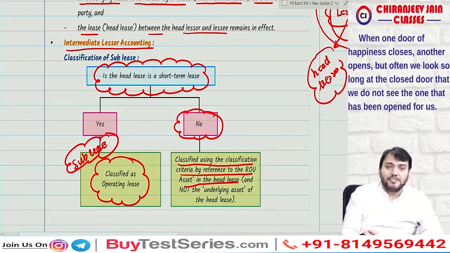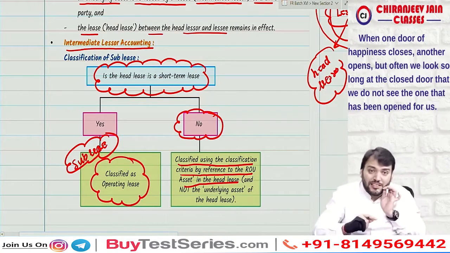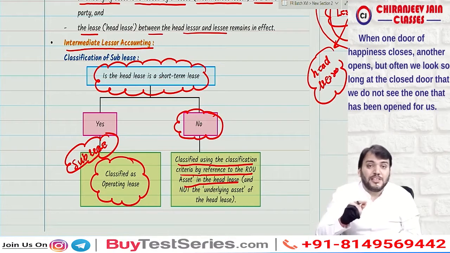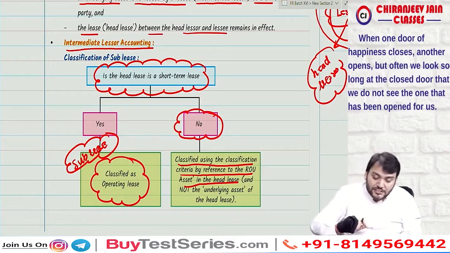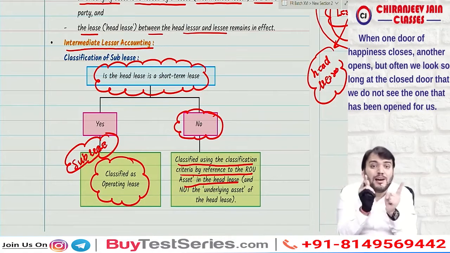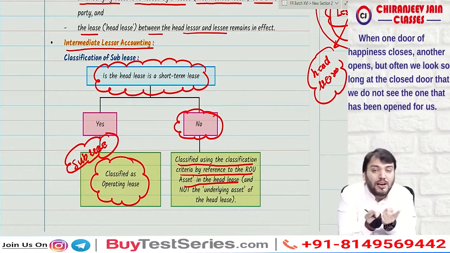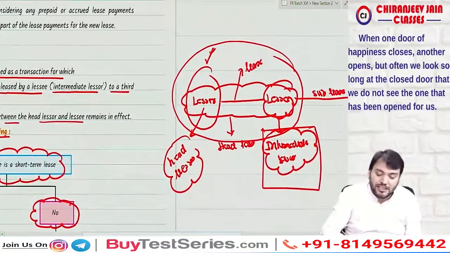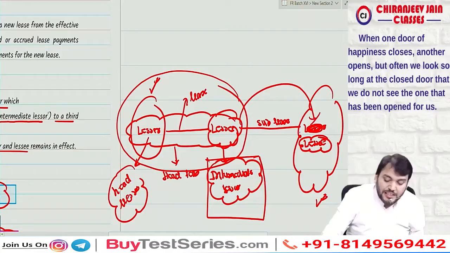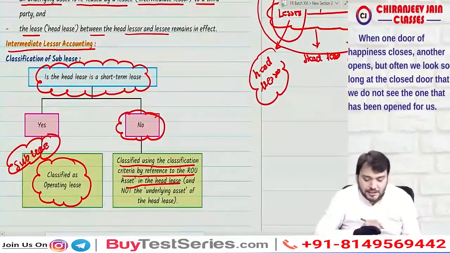ROU asset in the head lease. Means now we need to classify as per the classification criteria given under Ind AS 116 by reference to the ROU asset, not the underlying asset, because you can see here the ROU asset has been leased.